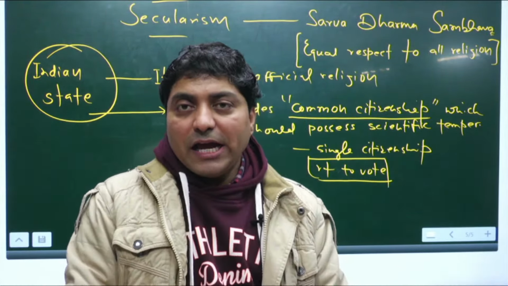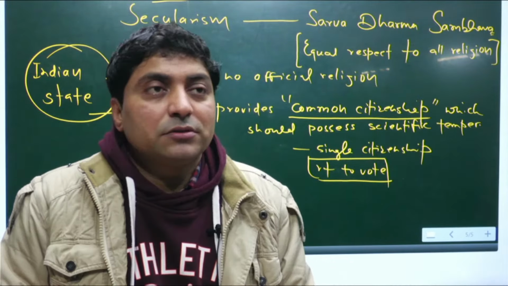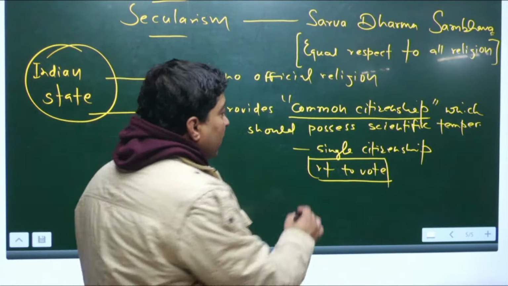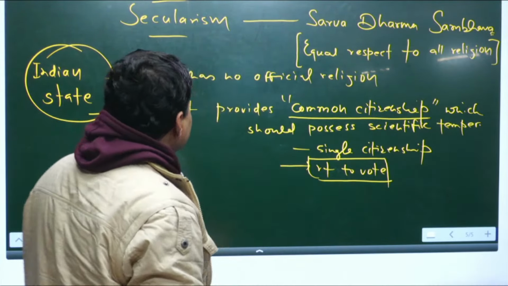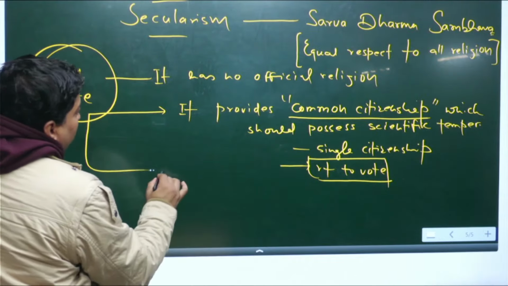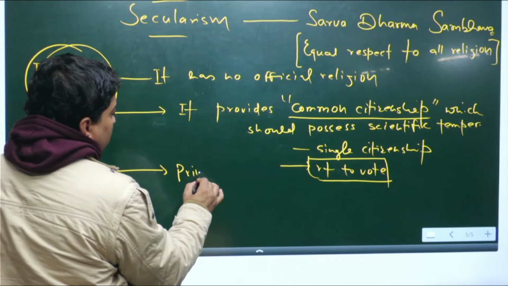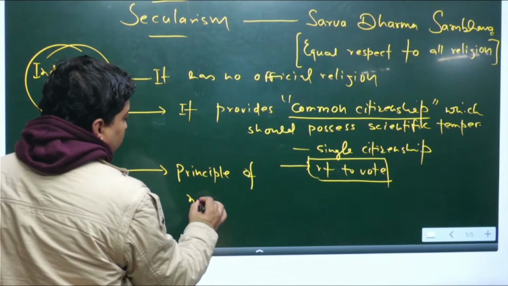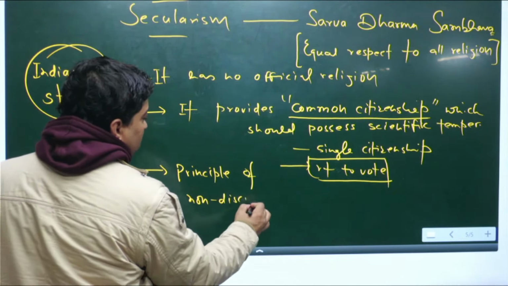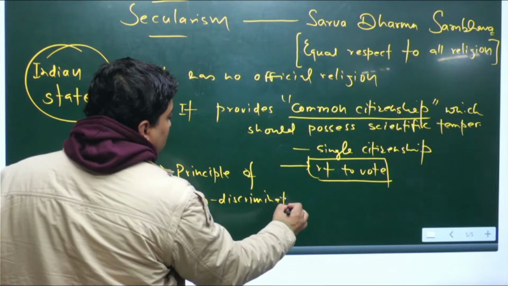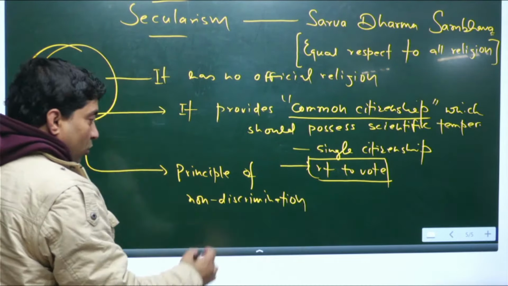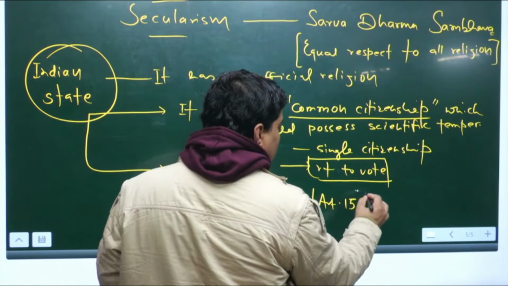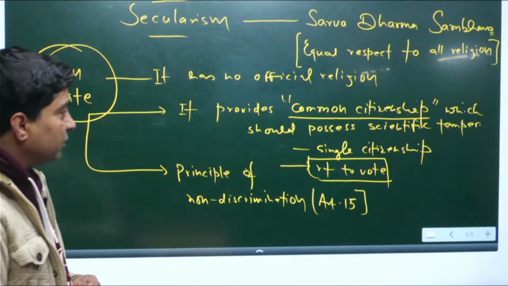Any person who is an adult has the right to vote, right. Then India follows the principle of non-discrimination, that is Article 15, right, Article 15.